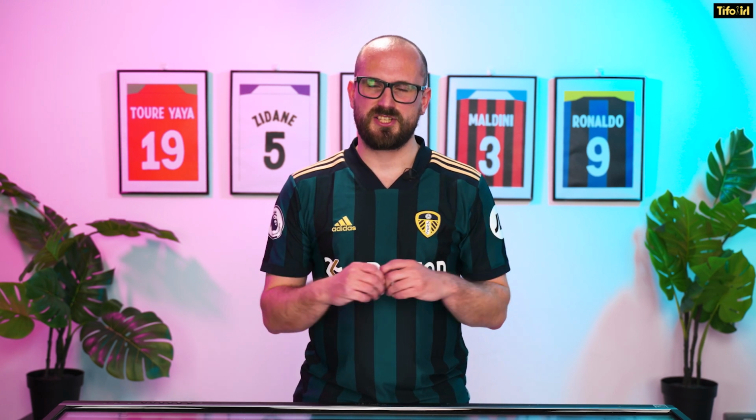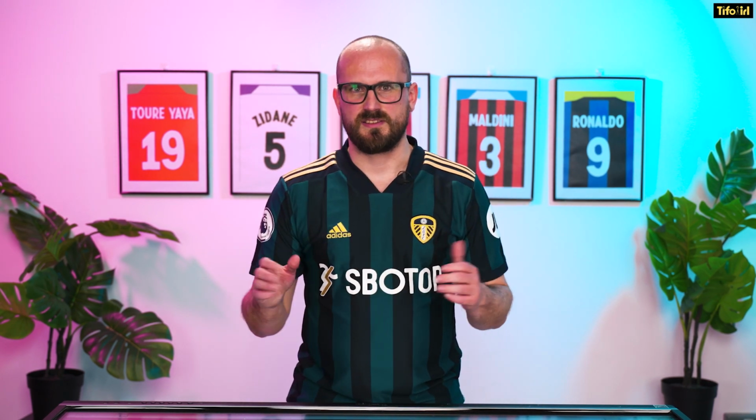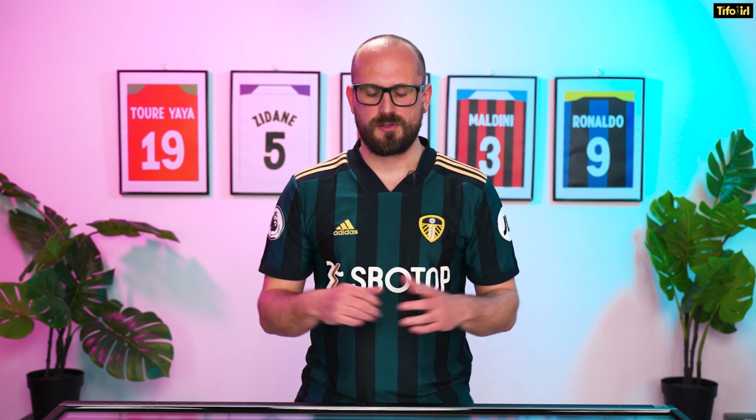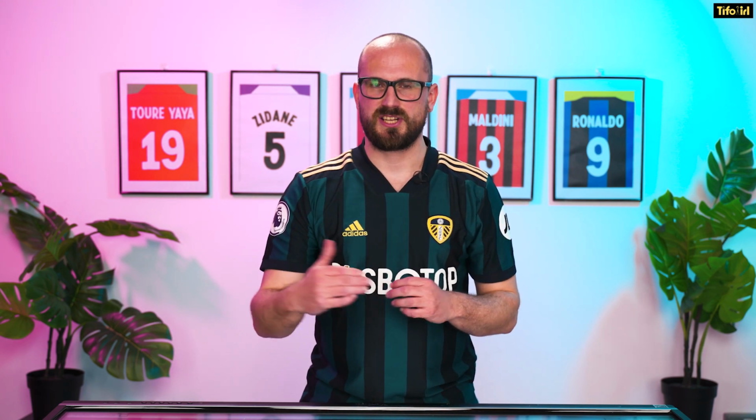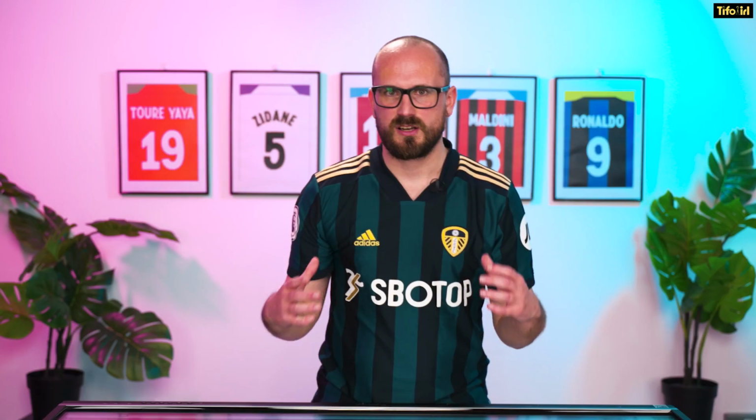Actually, if we look at big chances, something else shows up too. Now, a big chance is any chance that is greater than or equal to 0.3 expected goals. So that's a chance that you would expect to score in around 1 in 3. And if we look at all of the teams in the Premier League ranked against the amount of big chances they've conceded, we can see that Leeds here are in the top 3,